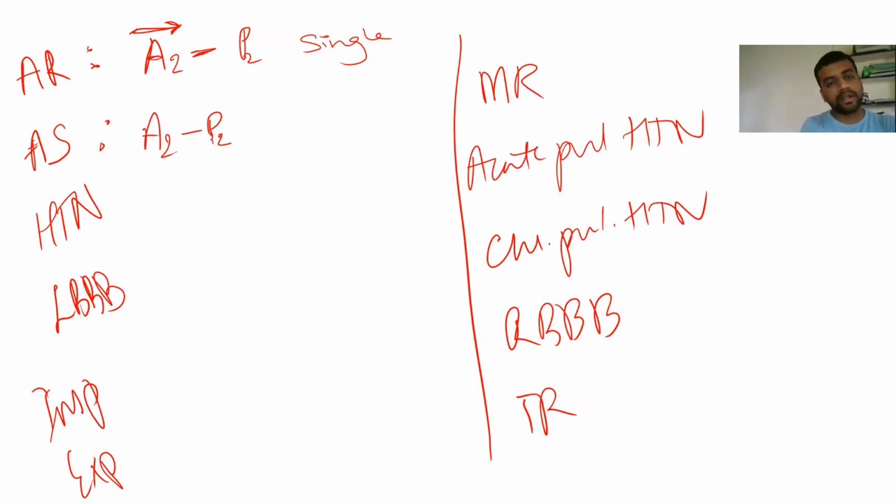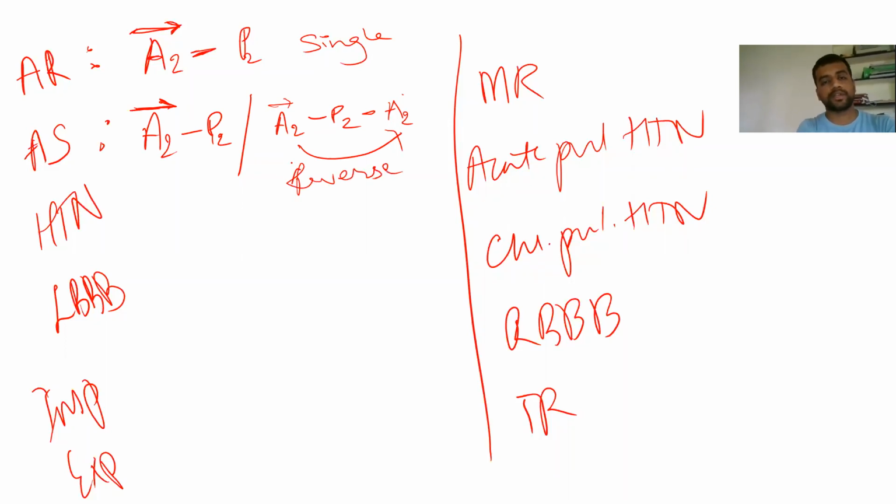This is normally occurring. A2 can shift a little like this, or it can be like A2 P2, which is normally occurring. It will close so late that it will go beyond the P2. So A2 will shift like this and will become beyond P2. So this is going here. This is called reverse split. So this is reverse splitting of A2 and P2 in case of aortic stenosis.